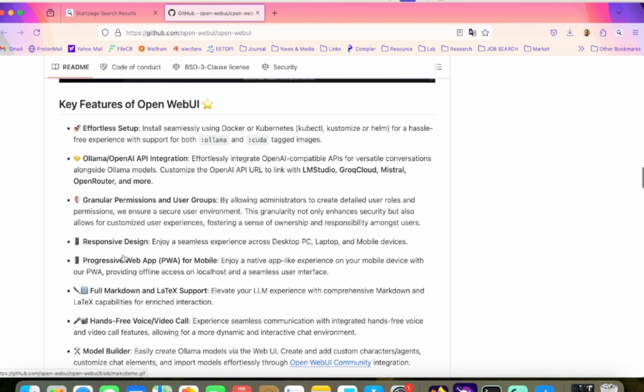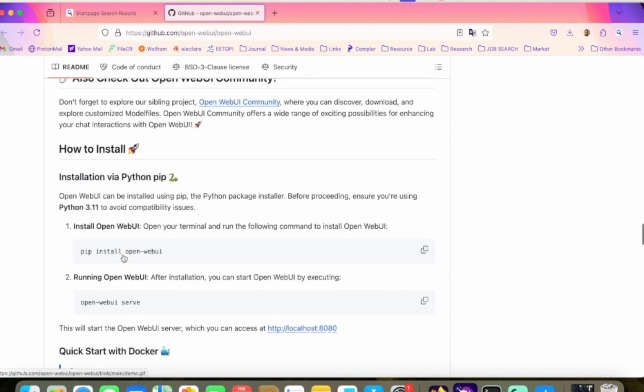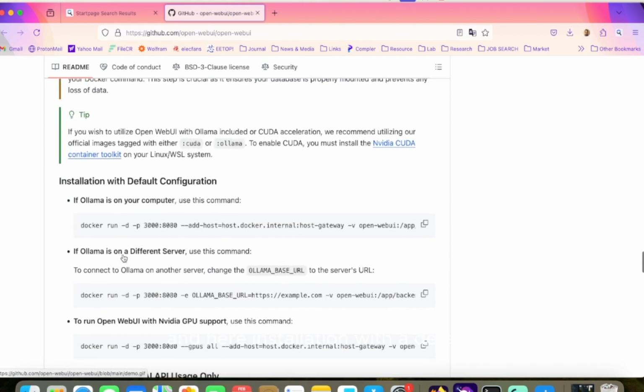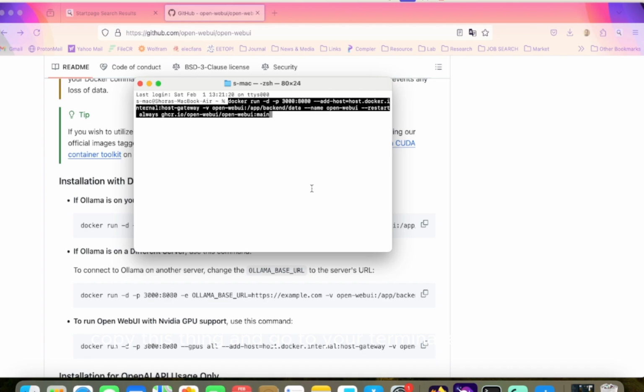Go to the installation section, and here, installation with the default. If Ollama is on your computer, copy this and go to your terminal and paste it there.